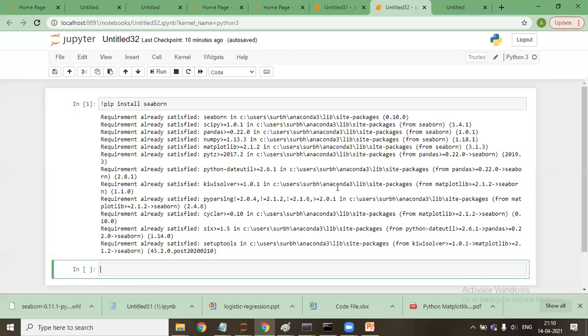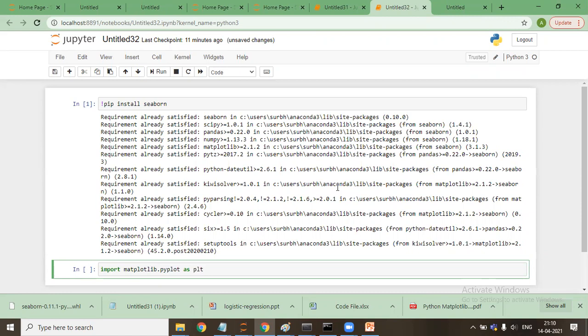Now I'll come to this. I'll first start with matplotlib. I'll say import matplotlib.pyplot as plt.